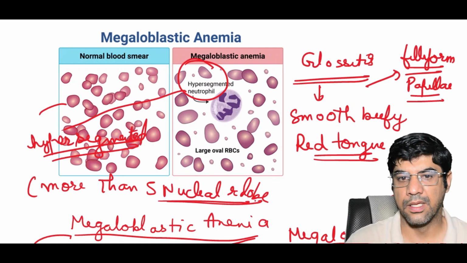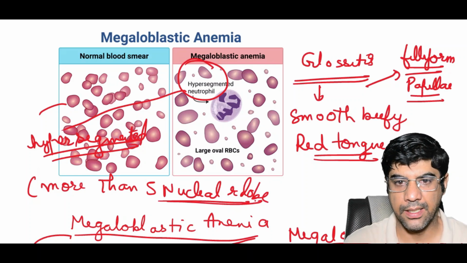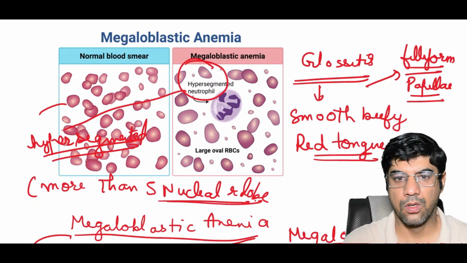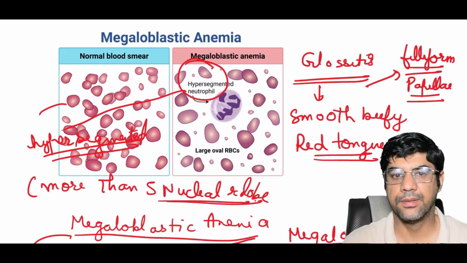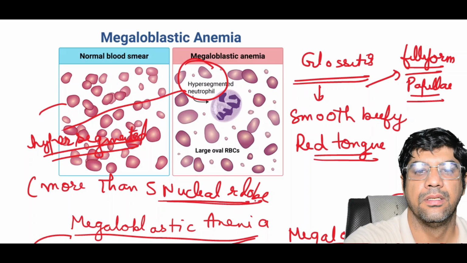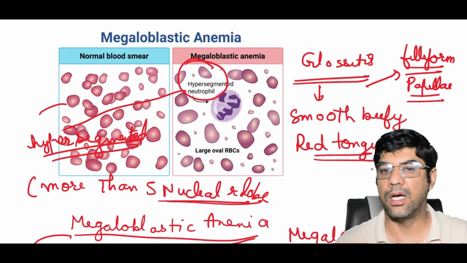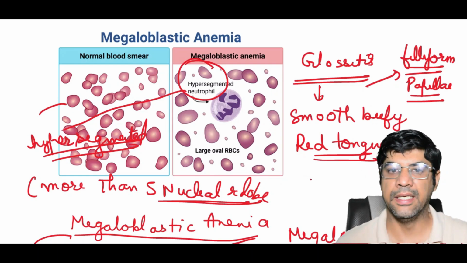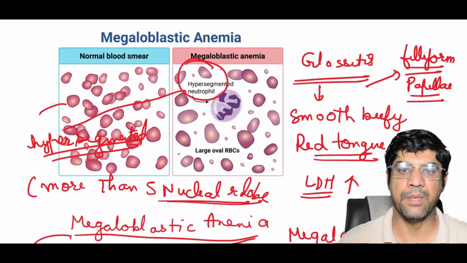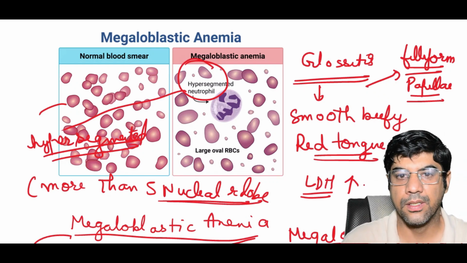So there would be increased iron on bone marrow findings. You would see marrow cellularity, a hypercellular marrow, increased iron in erythroid precursors. The biochemical findings that you would see: the serum unconjugated bilirubin is increased, LDH is increased. Serum iron and ferritin may be normal or elevated due to the excess iron in the storage form.